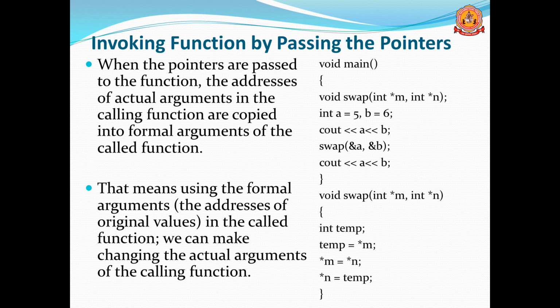So when you change the data, it will be changed in the actual argument, not just the formal one. When you swap a and b, it will change the data of a and b. Not only m and n, it also changes the base or actual data of the program.